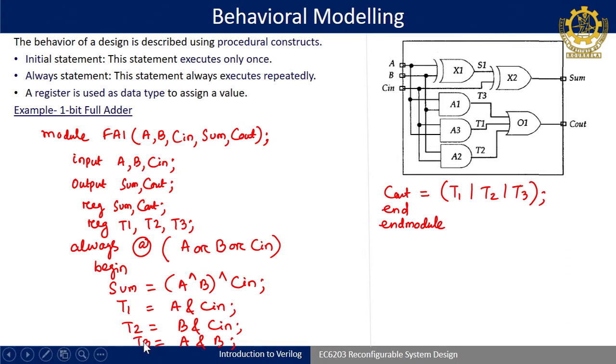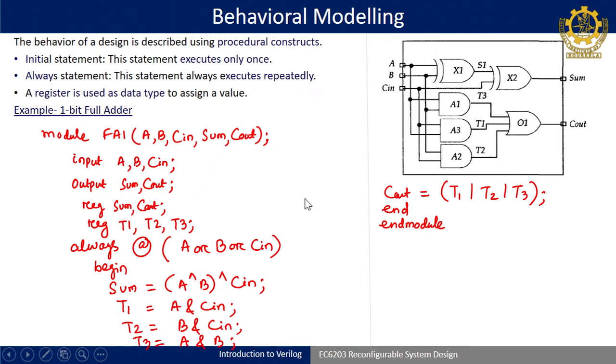So, all these sum, T1, T2, T3 and C out have to be declared as register. Summary is, from a layman's point of view, just see the outputs inside the always block. If all the outputs are assigned a certain value, then those have to be declared as register. That is a syntax requirement of an always block, also of an initial block.